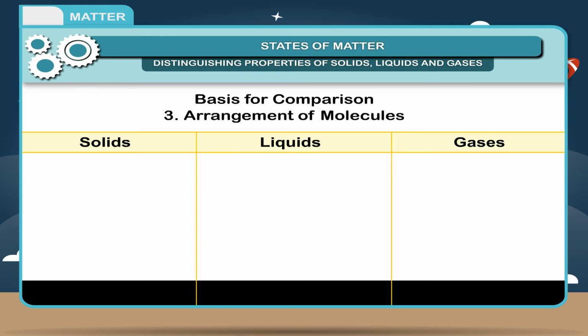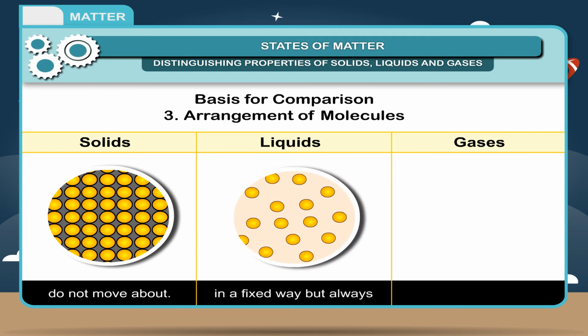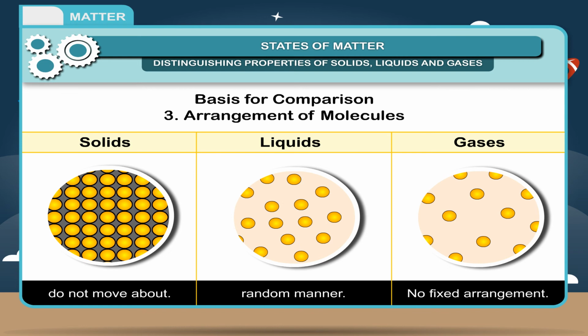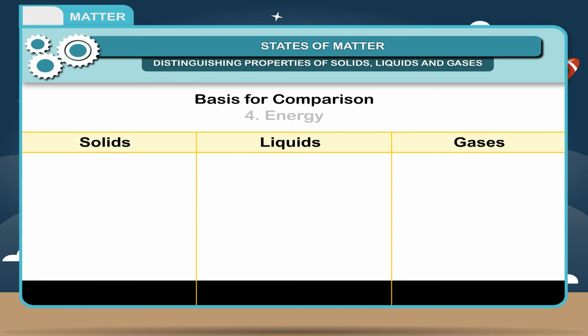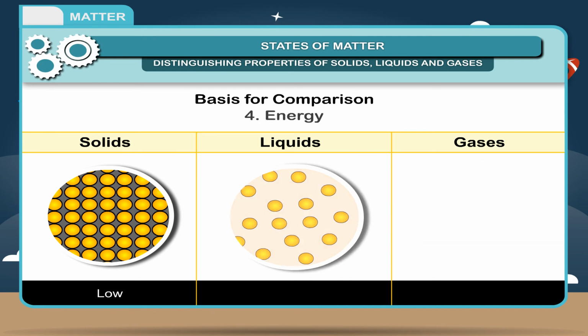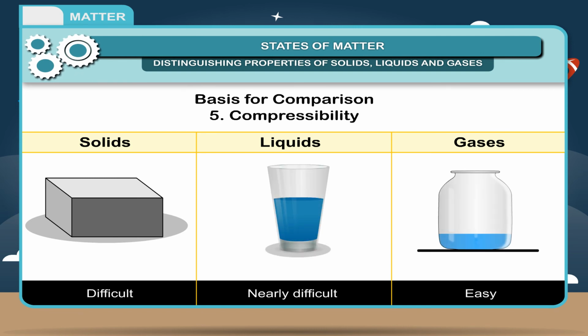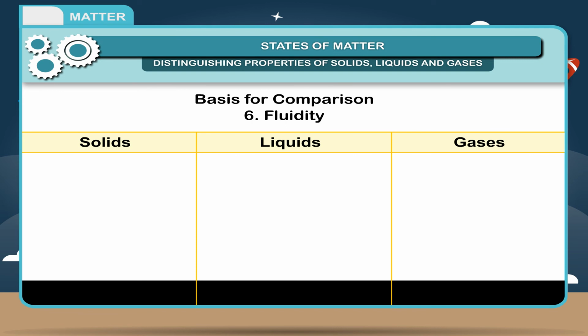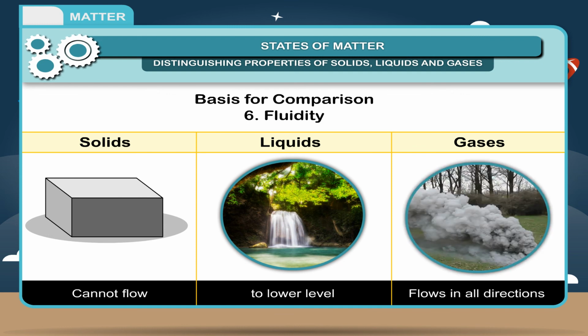3. Arrangement of molecules. Particles are arranged in a fixed way and do not move around. Particles are not arranged in a fixed way but always move around in random manner. No fixed arrangement. Particles have a lot of energy to move around. 4. Energy. Low, medium, high. 5. Compressibility. Difficult, nearly difficult, easy. 6. Fluidity. Cannot flow, flows from higher to lower level, flows in all directions.